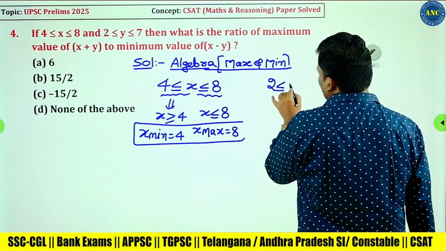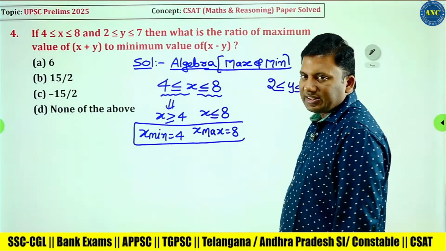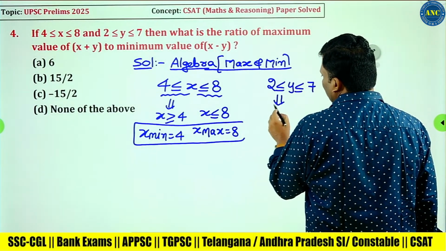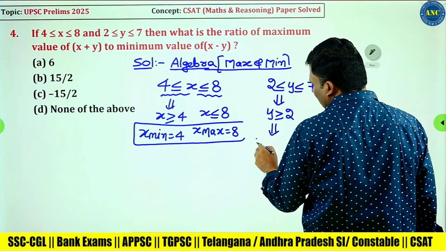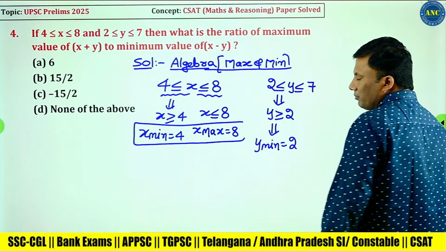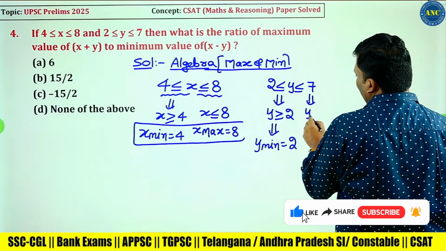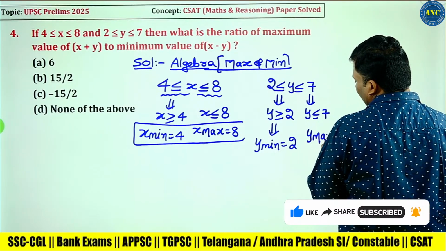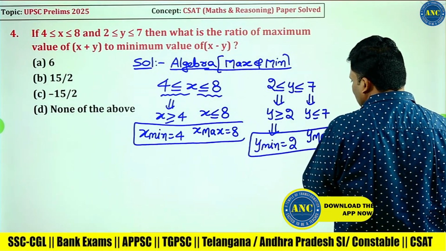Similarly, 2 less than or equivalent to y less than or equivalent to 7. 2 less than or equivalent to y means y greater than or equivalent to 2. When I say y greater than or equivalent to 2, y minimum is 2. Y less than or equivalent to 7 means it is stopping at value 7, so y maximum is 7. Y minimum is 2 and y maximum is 7.